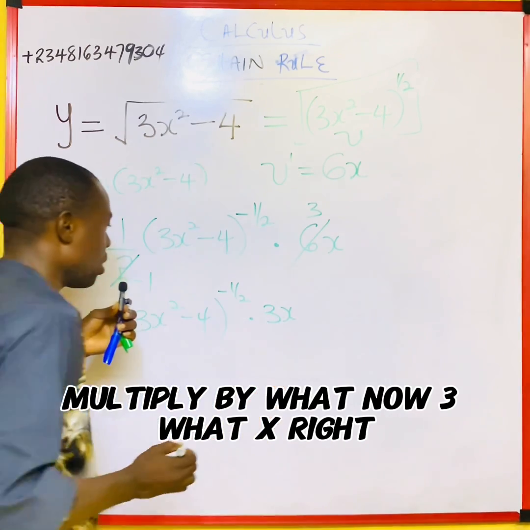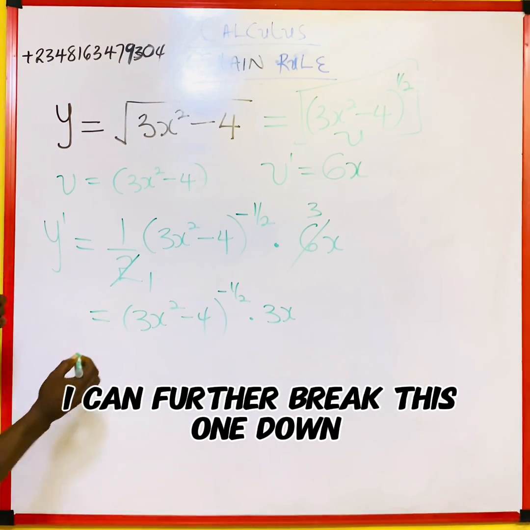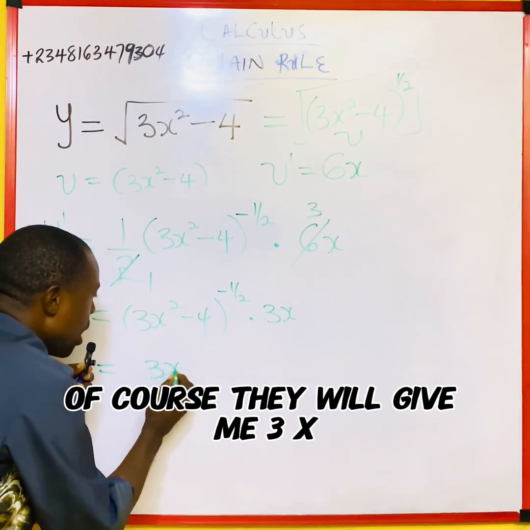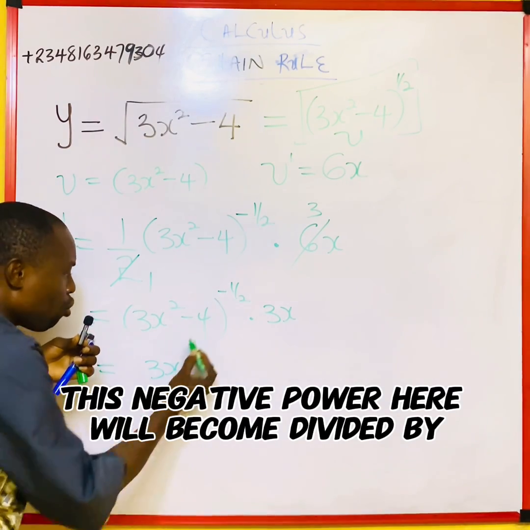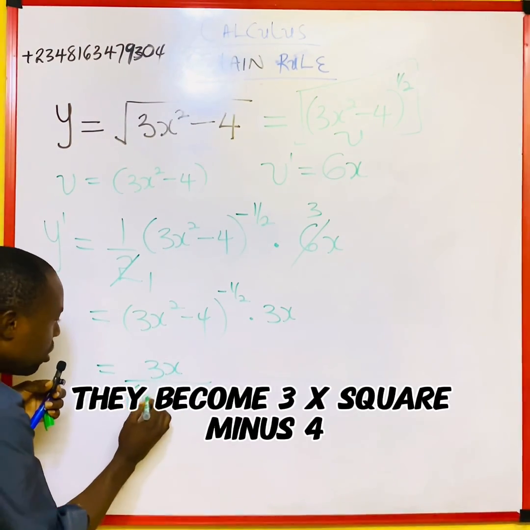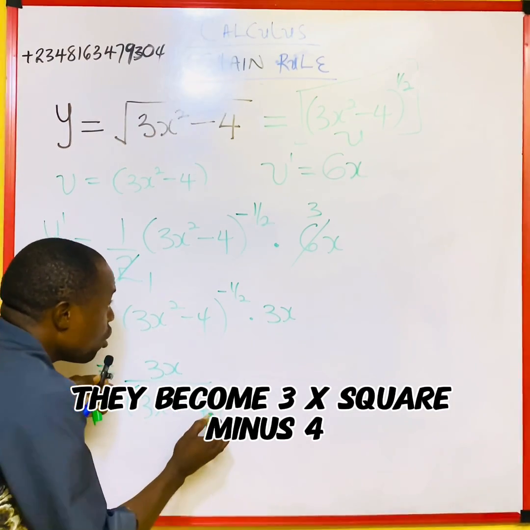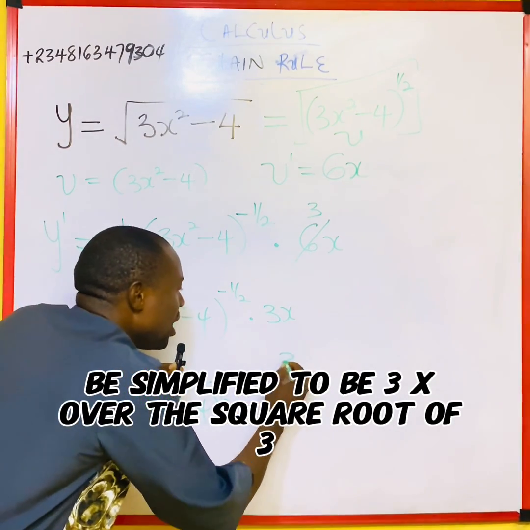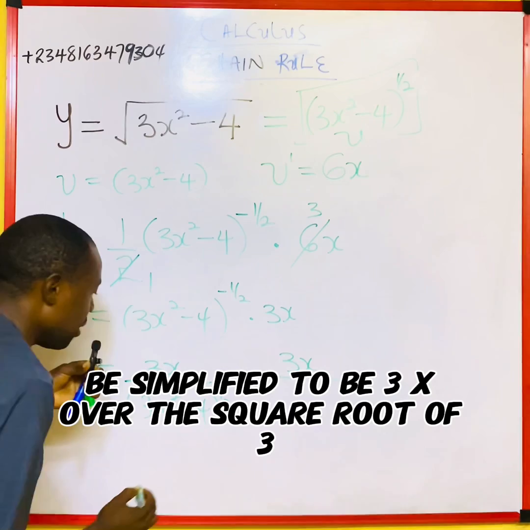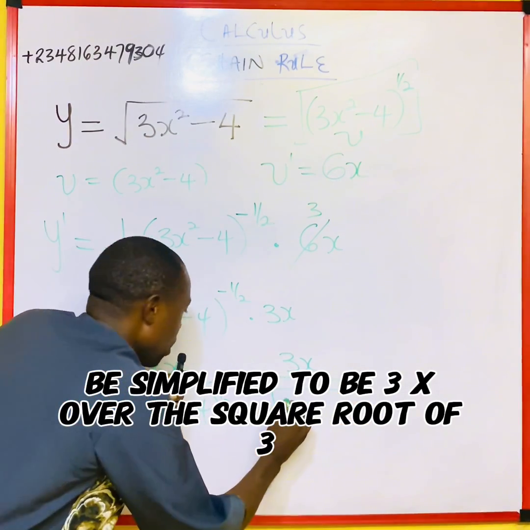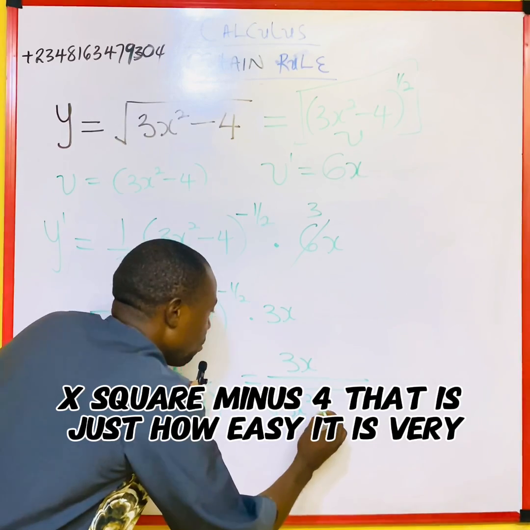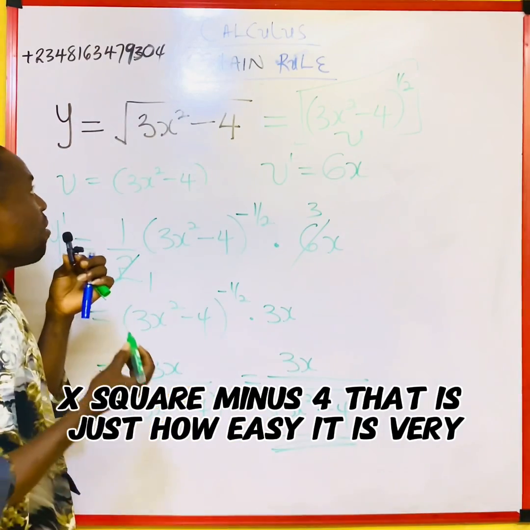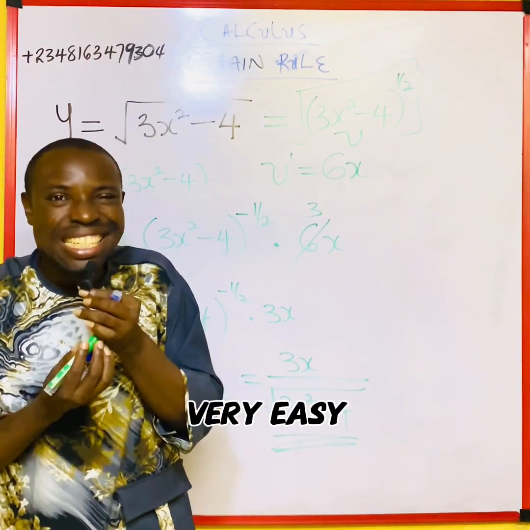3x. I can further break this down or simplify it to be equal to 3x, and this negative power will become a division, by 3x squared minus 4 raised to the power of half. We can further simplify this to be 3x over the square root of 3x squared minus 4. That is just how easy it is. Very, very easy.